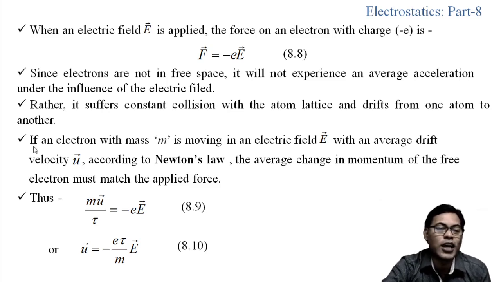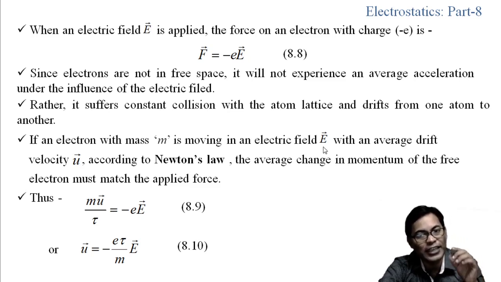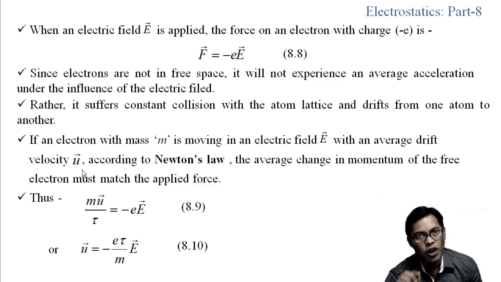Now consider an electron having mass small m, moving in an electric field E with an average drift velocity u. Here we are considering the electron of mass m, and due to the applied electric field it is moving through the conductor and its drift velocity is u.